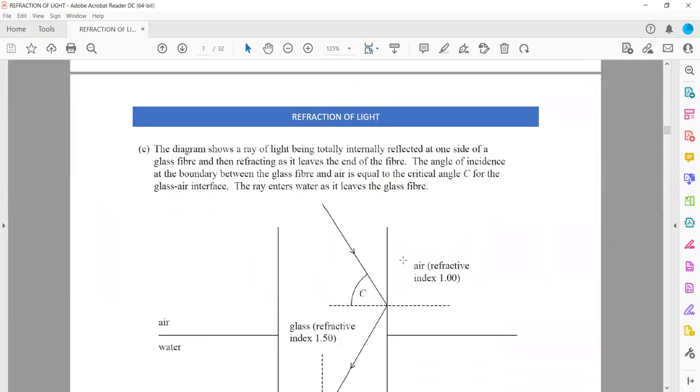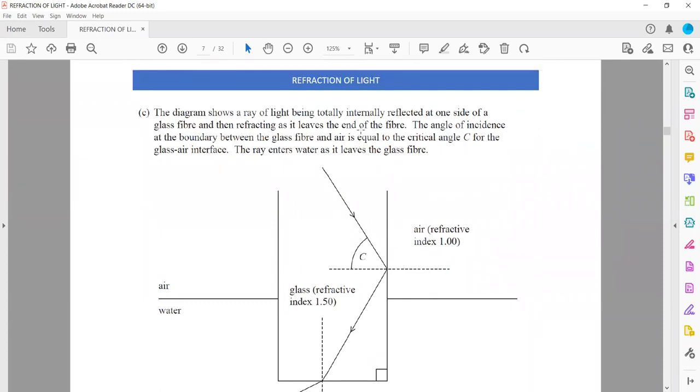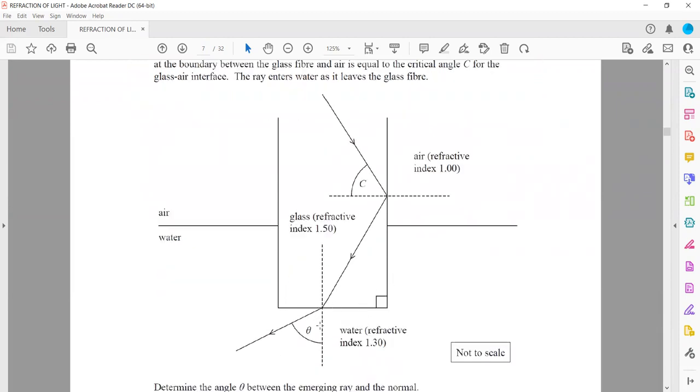But speed is always changing, while direction may change or sometimes may not change. The diagram shows a ray of light being totally internally reflected at one side of a fiber optic, and then refracting as it leaves. As you can see, it is refracting as it leaves.